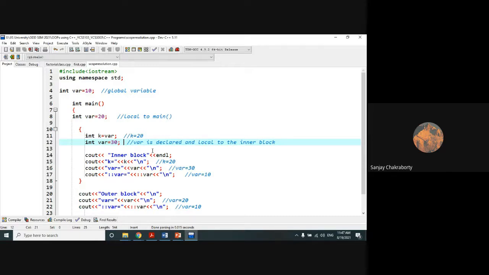Understood? I know that you are not mature enough. You are doing these things, but in future you are going to learn several programming languages, C++, data structures. In data structures, each and every program is 2 or 3 pages long, at least 1.5 to 2 pages long. So you will never get the time if you write the entire program. You have to understand the question first. You have to check the marks of the question, and accordingly you have to answer.